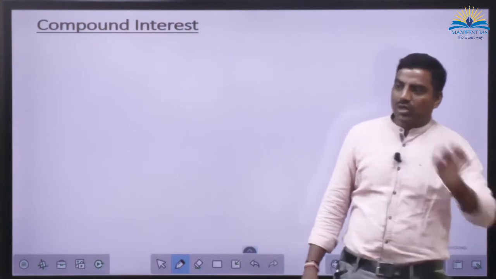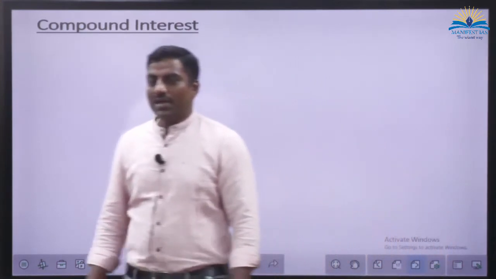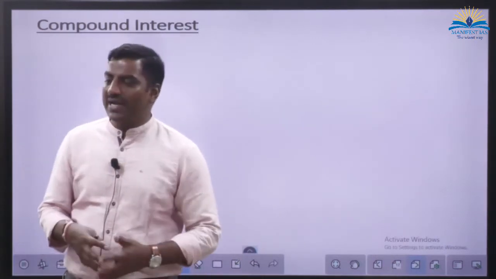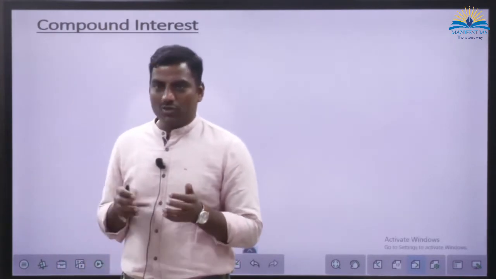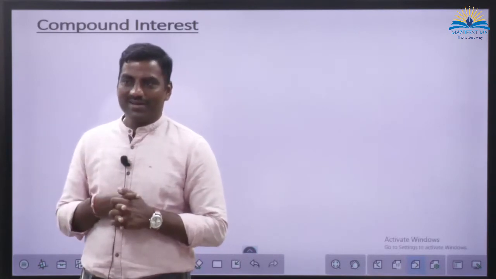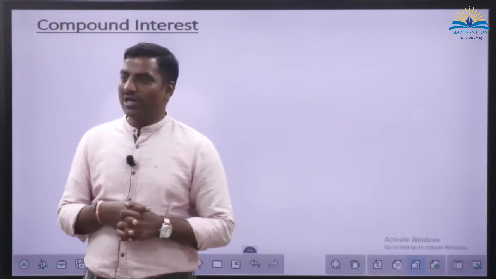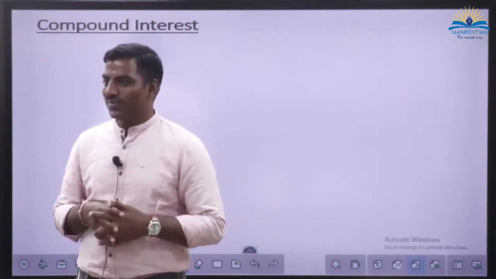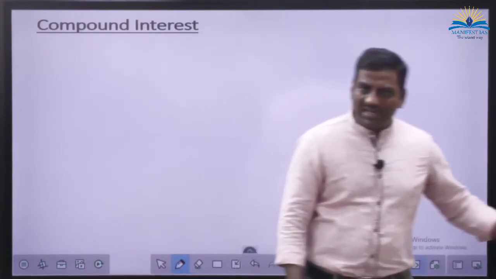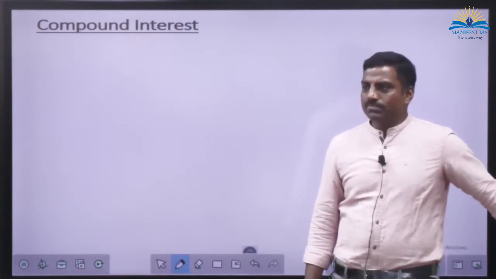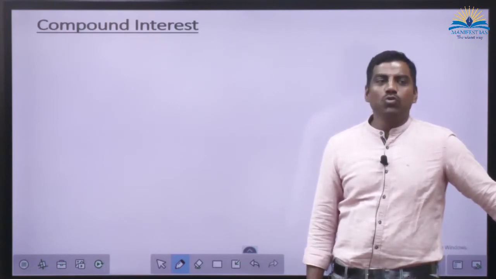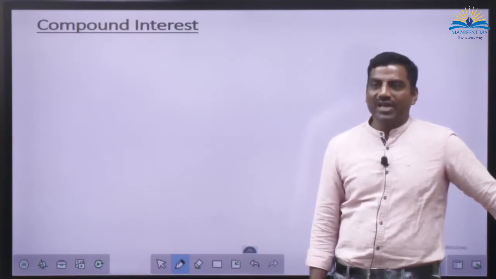Your 1,000 rupees is also earning 100 rupees per year, and your 3,000 is also earning 100 rupees. If you withdraw that 3,000 rupees and invest in the same bank again, you are going to get 300 rupees per year, yes or no? So to avoid all such injustice, in compound interest, when it comes to customers who have taken a loan, it always calculates more interest than simple interest.